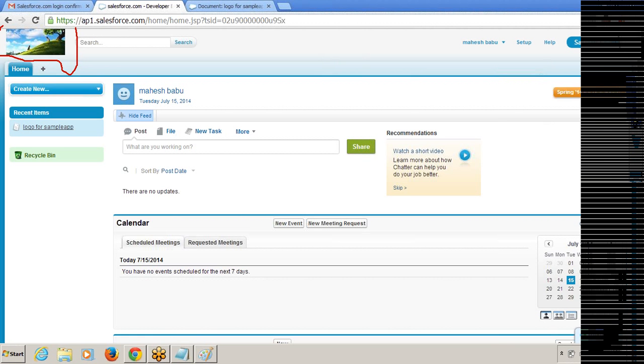This logo was uploaded by me. I replaced the Salesforce.com standard logo with my company logo. And still you can see we are using Spring 14. We are into Spring 14, and very soon we will be into Summer 14.